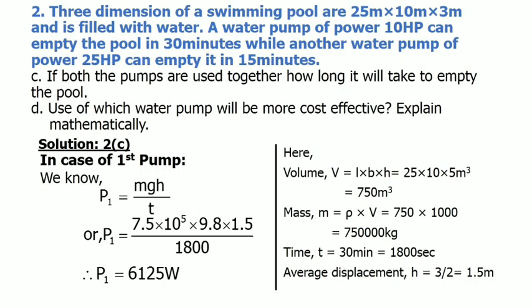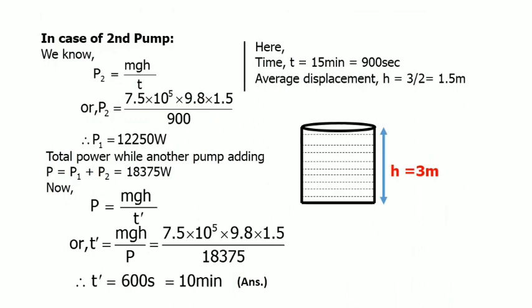So we choose the formula of power, P equals mgh by T. After putting in m, g, h and t, we get the power 6125 watt. In case the second pump is also used to empty the water of the swimming pool, it will take 15 minutes. 15 minutes means 900 seconds.